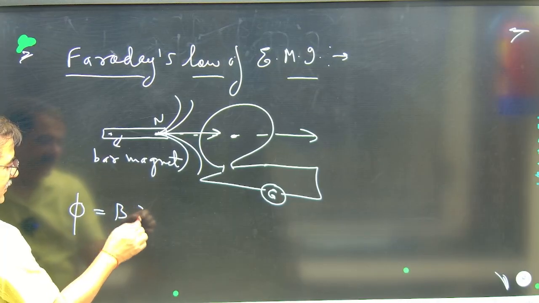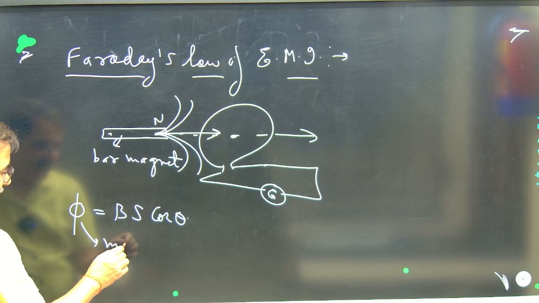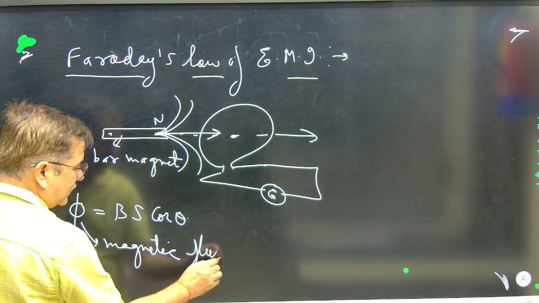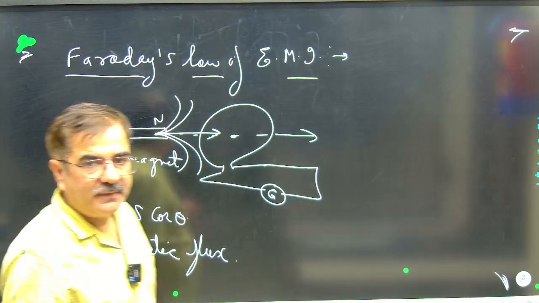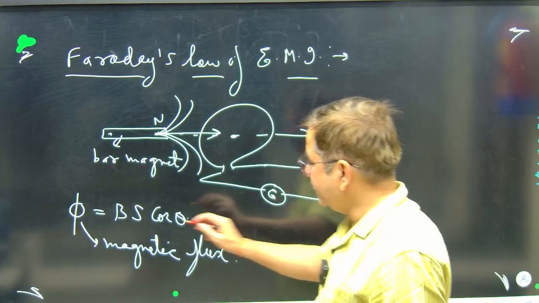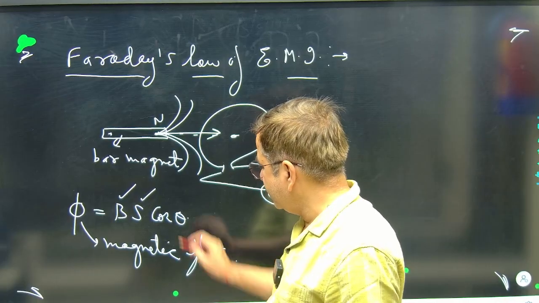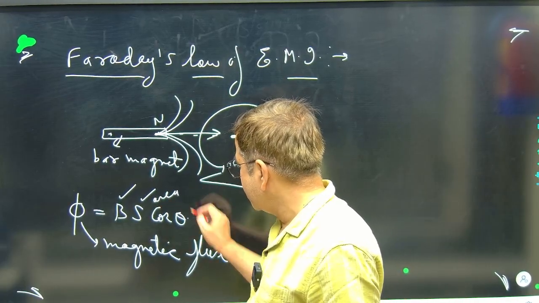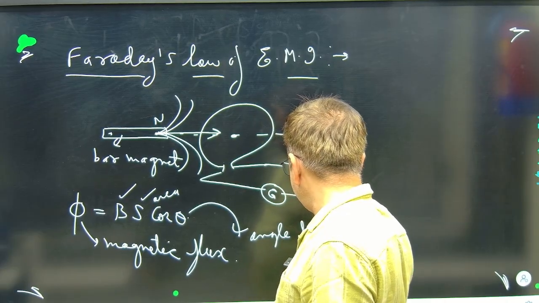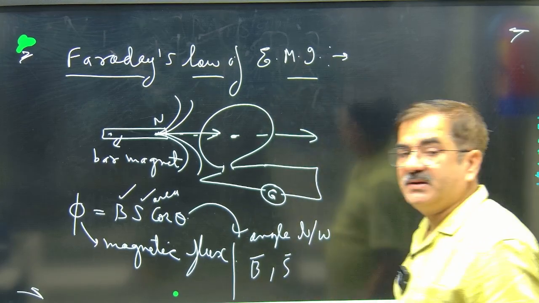Phi is equal to B into S into cos theta I can take. This is called as magnetic flux. It was related with the concept of magnetic flux. Whenever there is a magnetic flux change, there is a tendency of induced EMF in the loop. Correct. And this magnetic flux is the product of magnetic field associated with the loop, area of the loop. This is A for S for area, and theta, cos theta. Here theta is the angle between the magnetic field and S vector. S is the area vector.